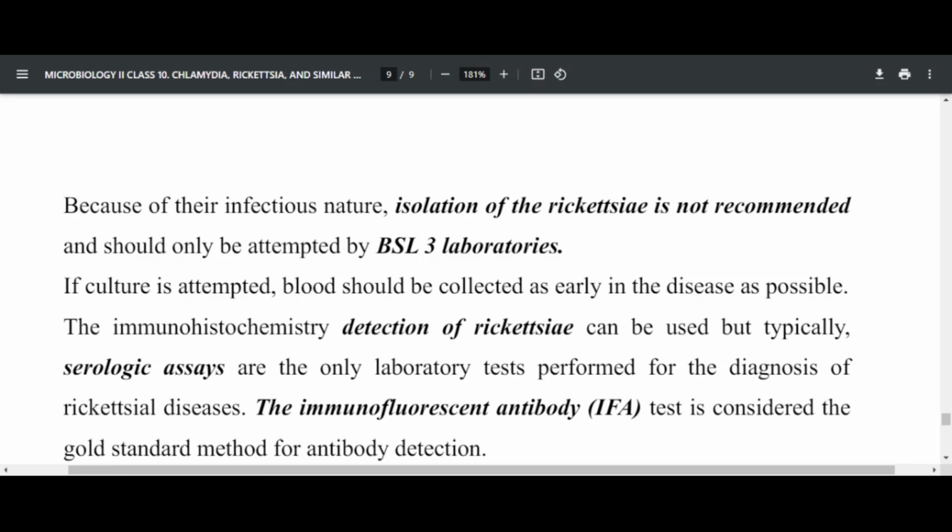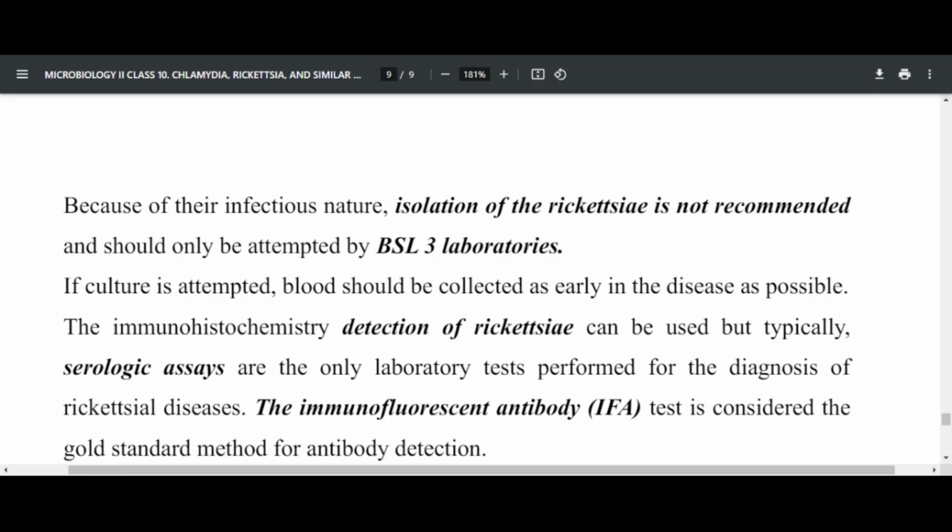If you remember what we normally describe in accreditation, for those of you who have been dealing with accreditation, you know that level 3 is very advanced. Level 3 is used only for very highly infectious diseases. For example, TB is fine to use level 2, but level 3 can be used for very highly infectious diseases.